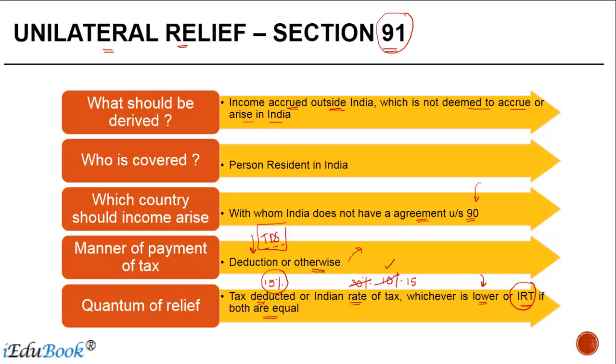But what is the rate at which this relief is available? If it is the Indian tax rate, what does this mean? This actually means the Indian income tax, once you calculate whatever reliefs and deductions etc. are available, divided by the total income, right?